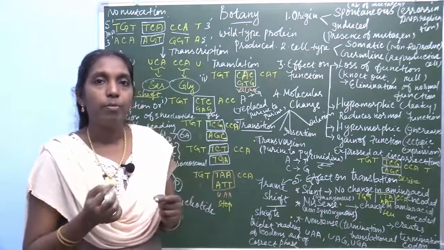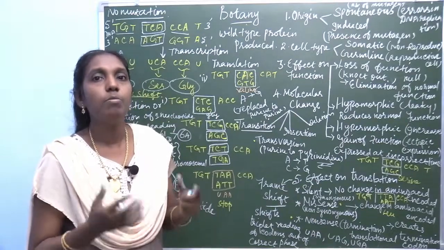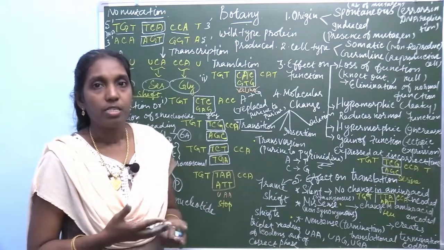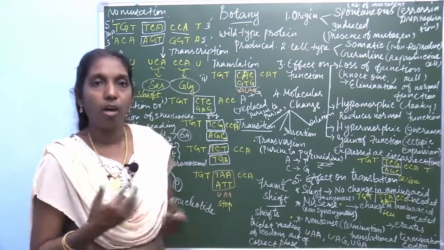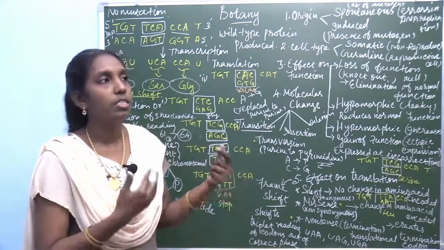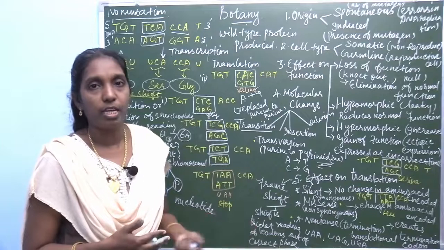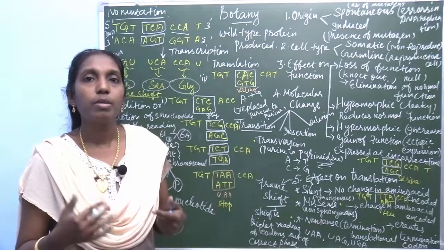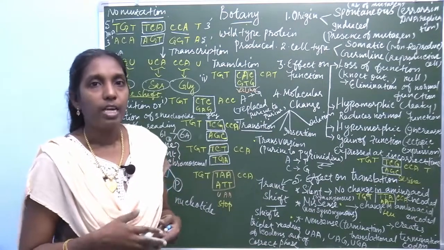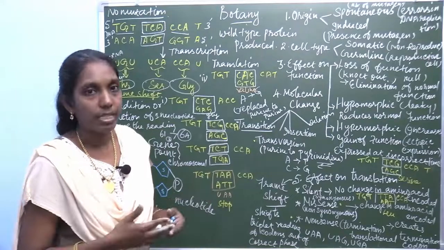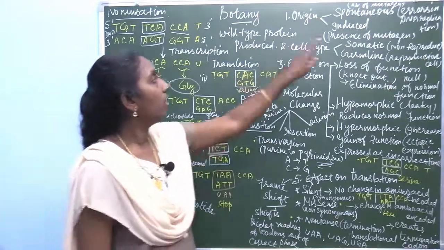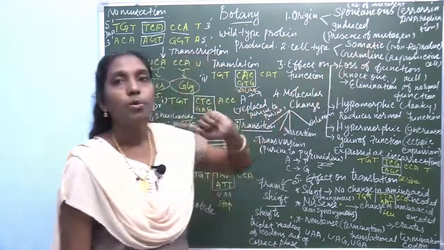What's meant by induced mutation? The mutation can be induced by means of some mutagenic agents. What are the mutagenic agents? Radiations, that is a physical mutagenic agent, or chemical mutagenic agents. Temperature and radiation come under physical mutagenic agents. Chemical mutagenic agents are some chemical substances: mustard gas, nitrous acid, ethyl methane sulfonate, methyl methane sulfonate. These are some examples of chemical mutagenic agents. So in induced mutation there is presence of mutagen.